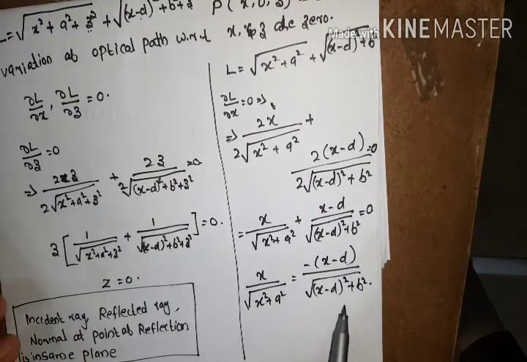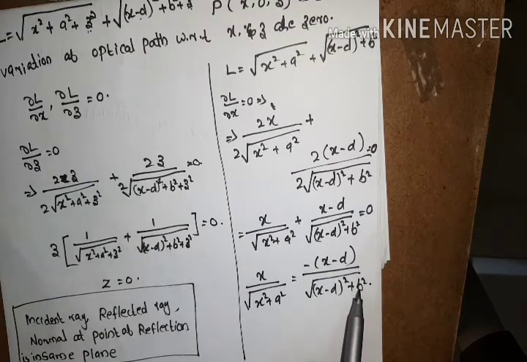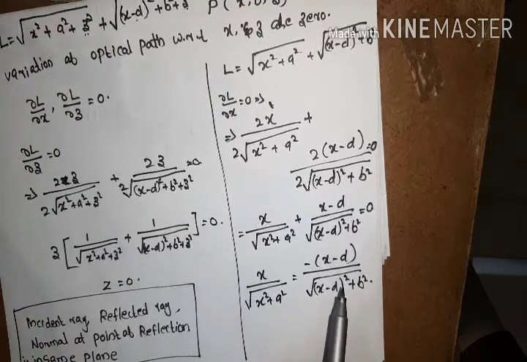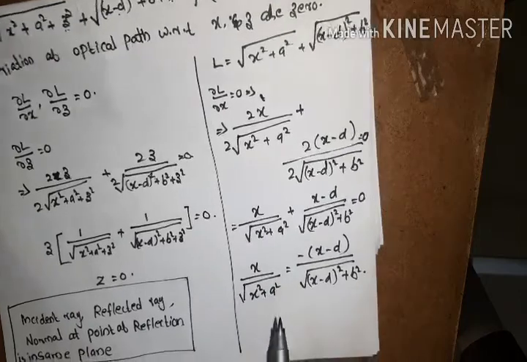Now this is our observation, that x divided by root of x square plus a square will be equal to minus of (x minus d) divided by root of (x minus d) whole square plus b square. Now we can obtain these geometrical values in our diagram.